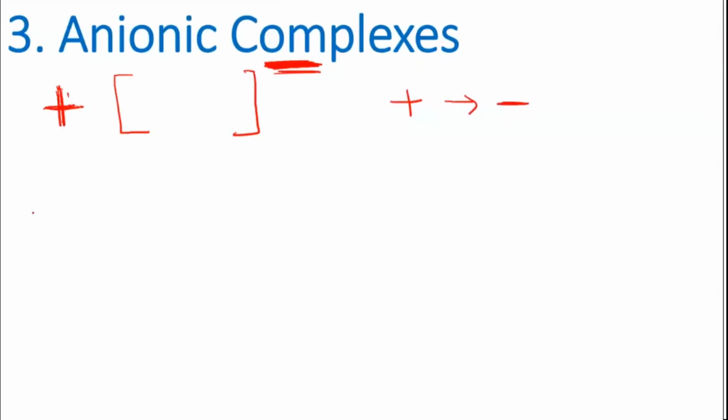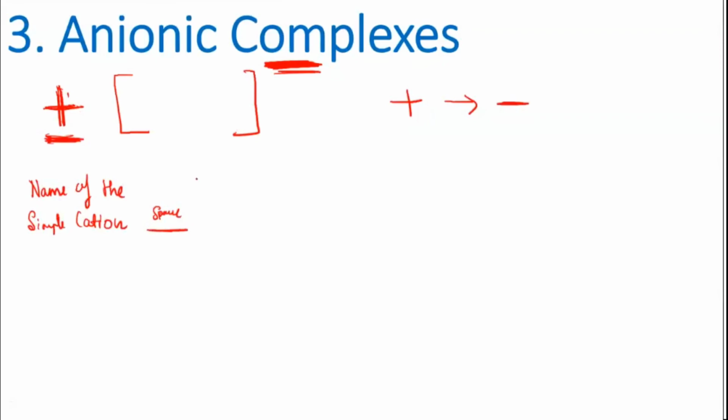First, you will write the name of the cation. This will be the simple cation. I'm writing simple cation because it's a normal name which you have to write, which is present outside the complex. This you have to write first because they are positively charged. So you will write that name first. And after that, you have to give a space. Here you have to give a little space. Only in this anionic complex, that is the IUPAC rule, you have to give the space.